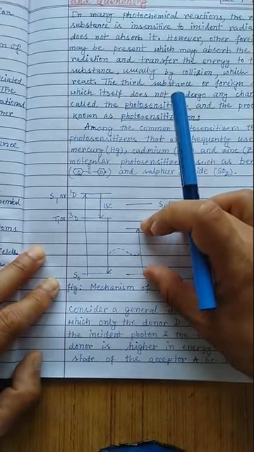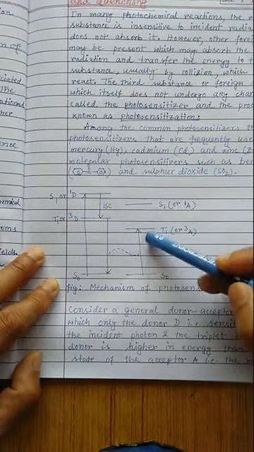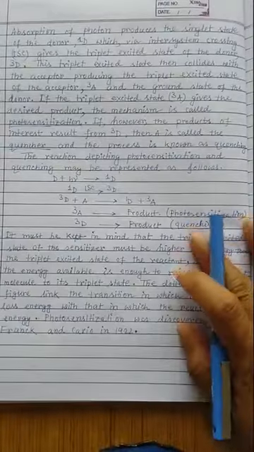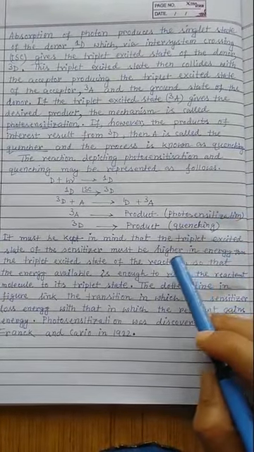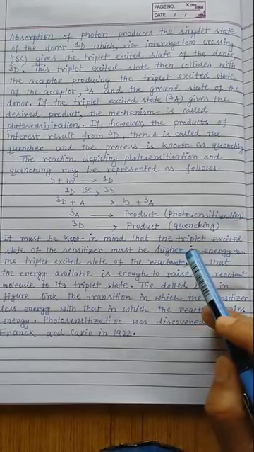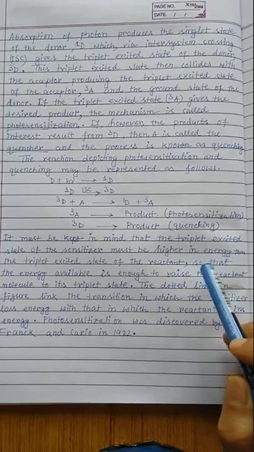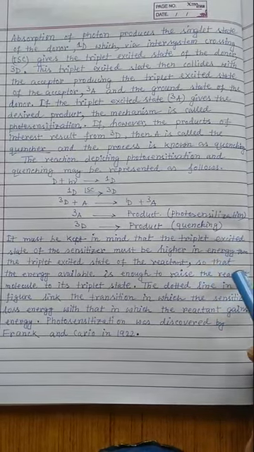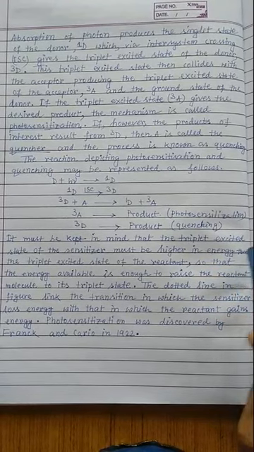So this molecule has sufficient energy to provide to the other molecule, so that the energy available is enough to raise the reactant molecules to their triplet state.